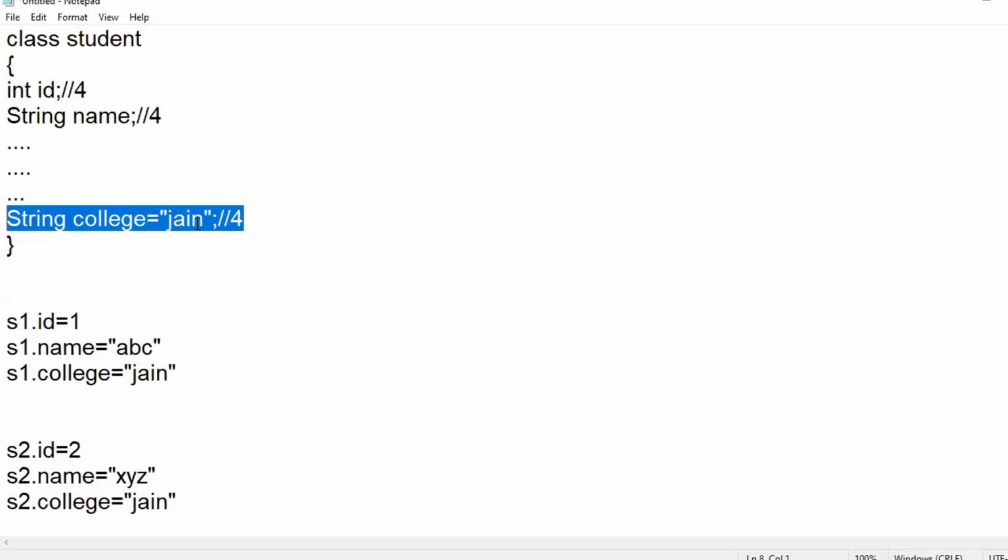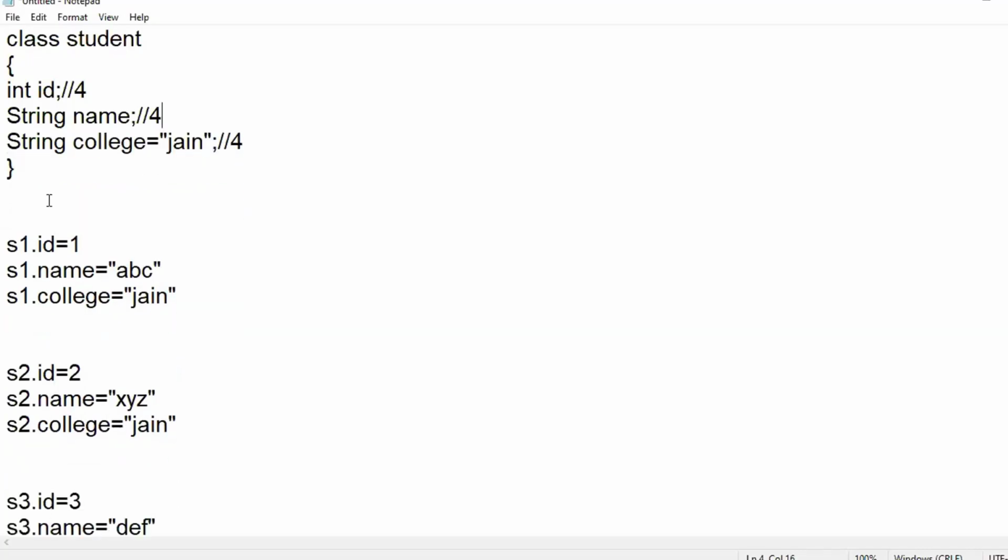The value of that particular instance variable is not going to change, but every time you create an object for that particular class, 4 extra bytes are allocated for it, right? Now, would it be good if I don't allocate 4 bytes every time for every object? Rather, I will create it once and say that whoever wants this value can refer from here. Can it be done?